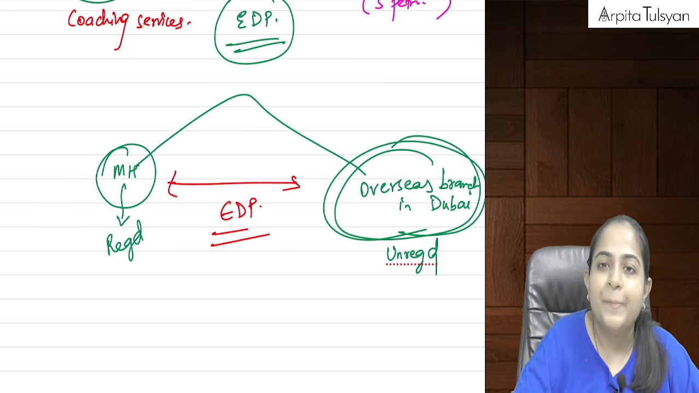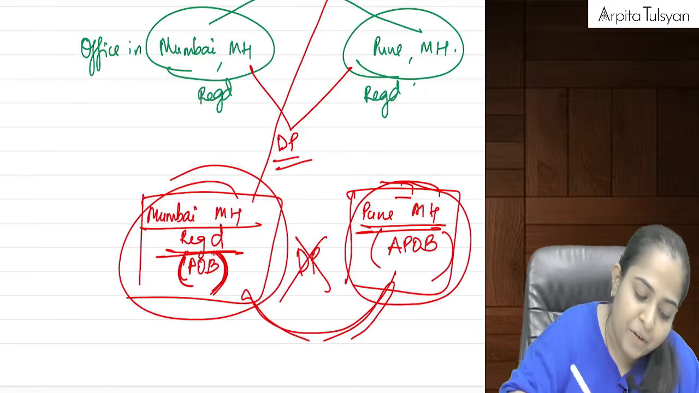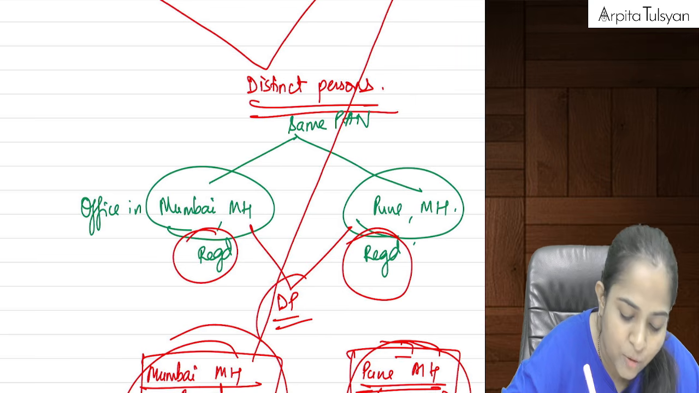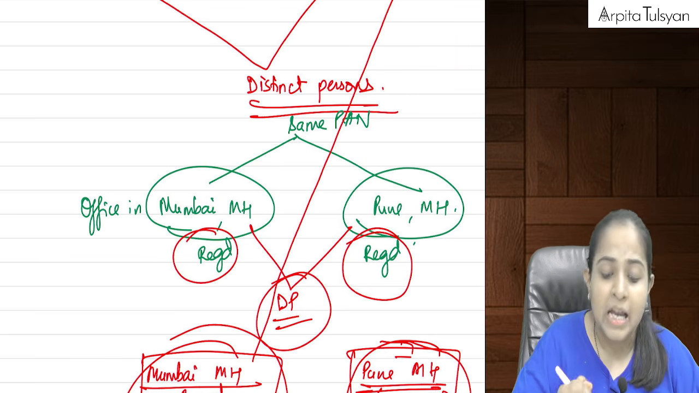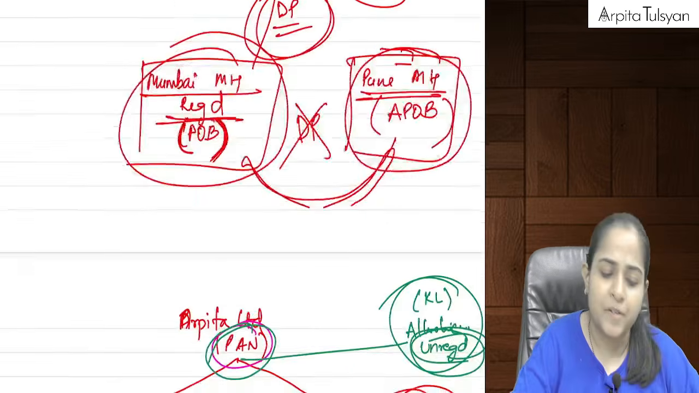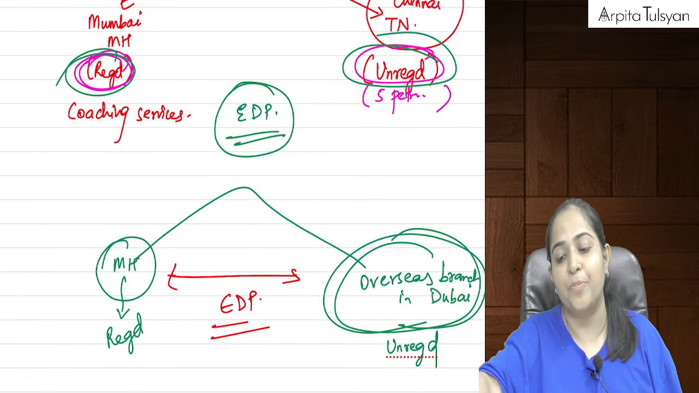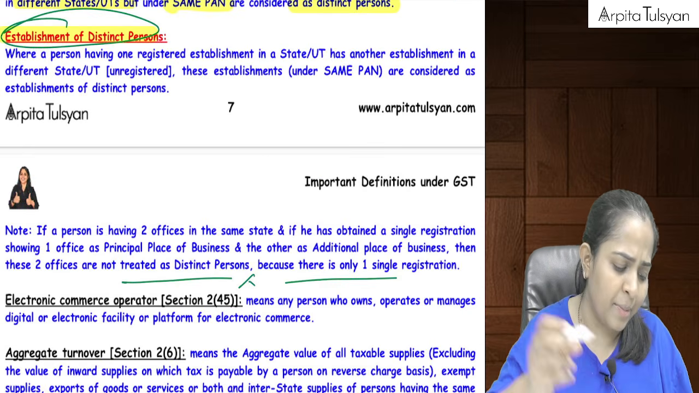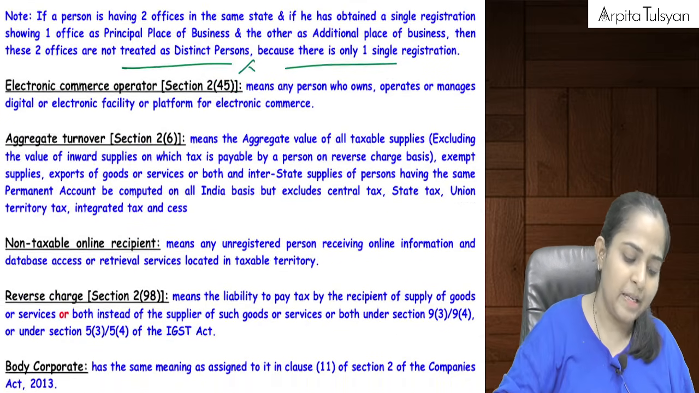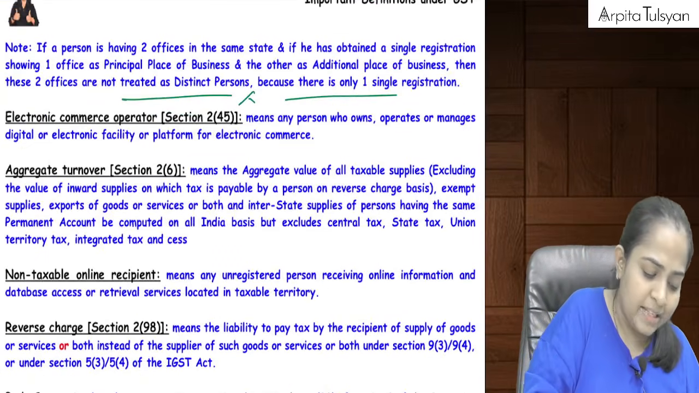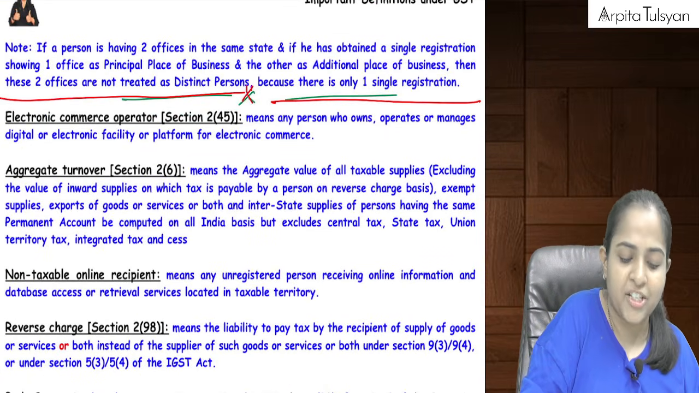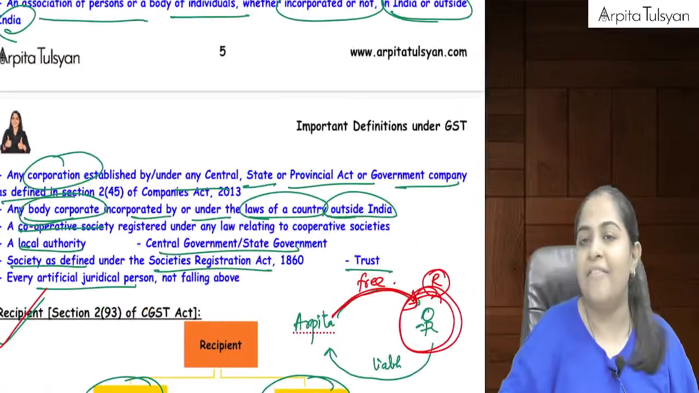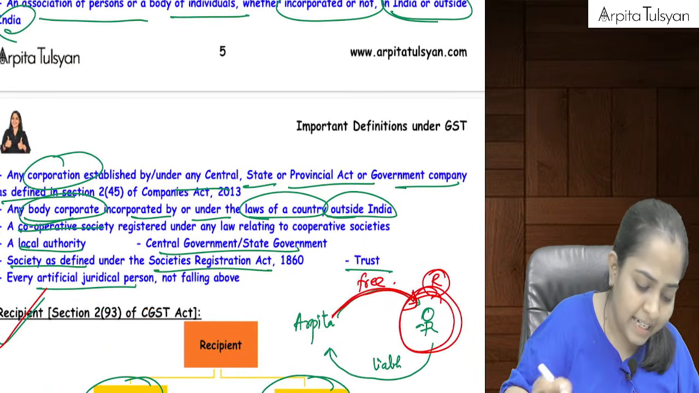Manageable till here? See, for distinct persons, both of them should be registered. Both the offices should be registered, then you will call it a distinct person. But if you are not falling under distinct persons, then that can be considered as establishment of distinct persons. Simple till here, doable till here. So till here, no more definitions are to be done in the chapter. These are the definitions which are going to be relevant for the supply under GST chapter.